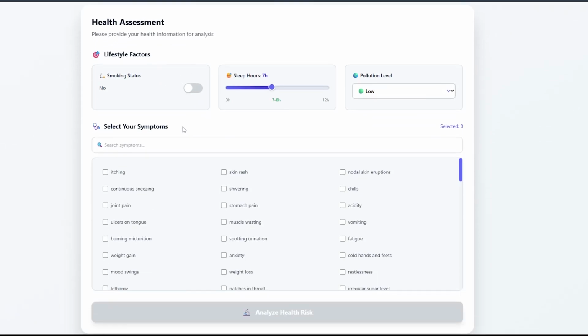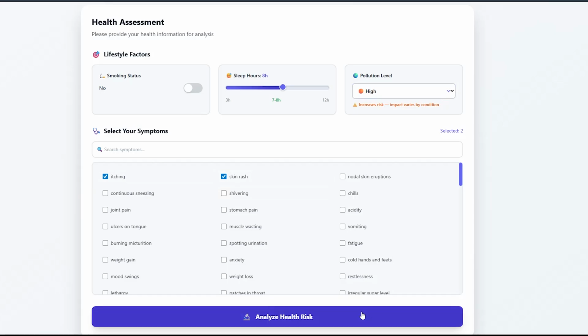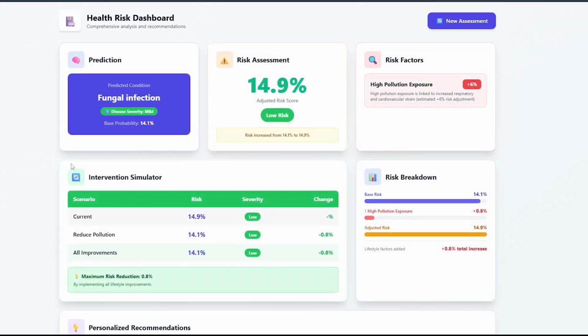I don't smoke, so I'll set it to no. And I sleep 8 hours a day. And I live in Kathmandu, so I'll set the pollution to high. Now I get symptoms like itching and skin rash. If I analyze it, the disease is fungal infection, and I do have a fungal infection.